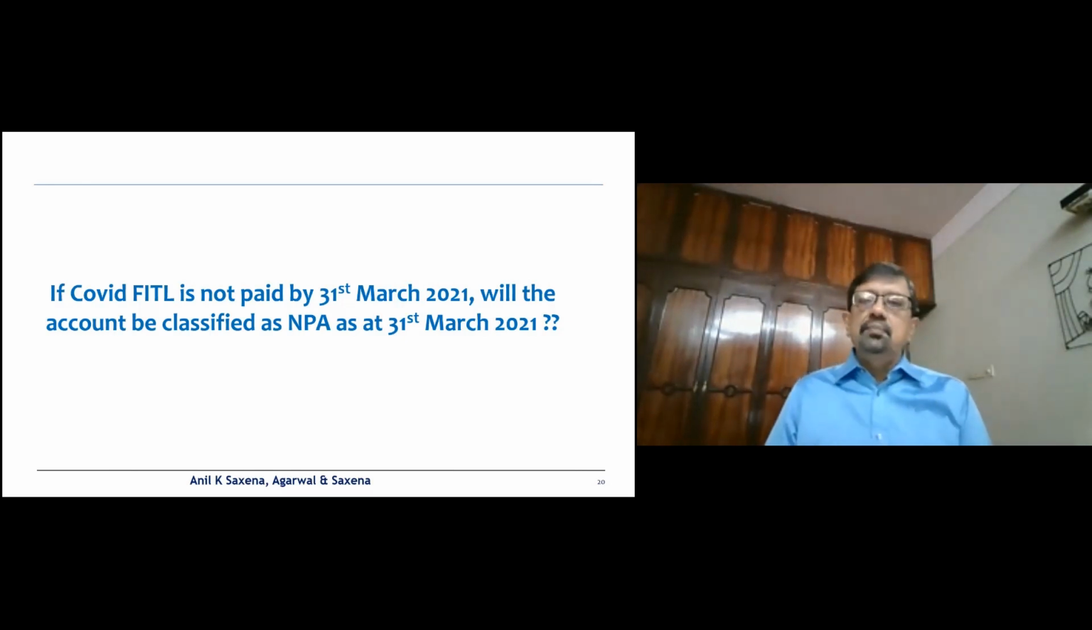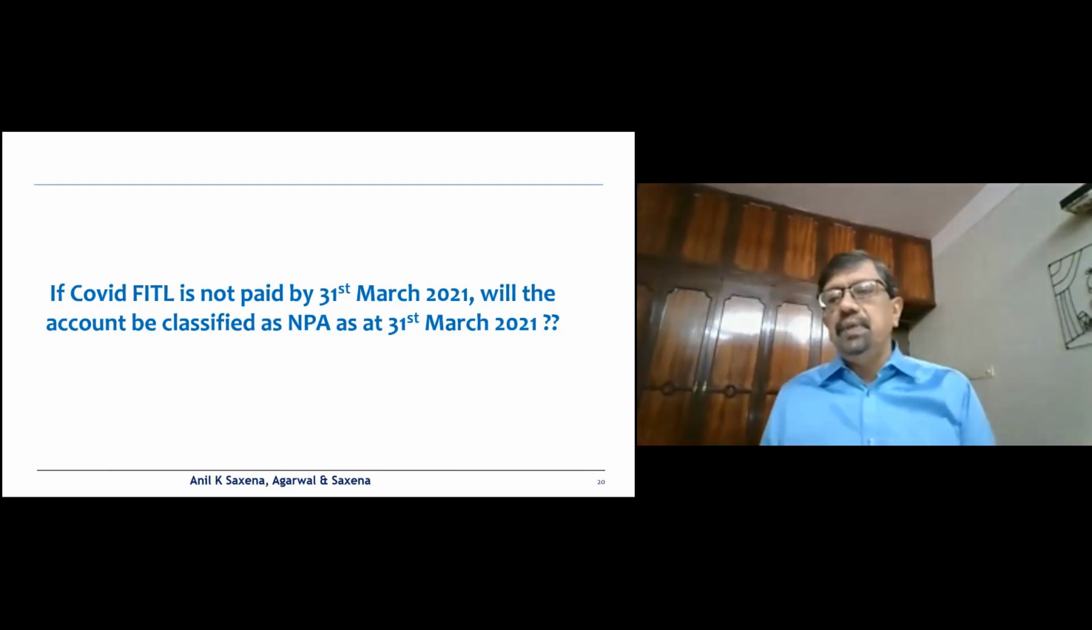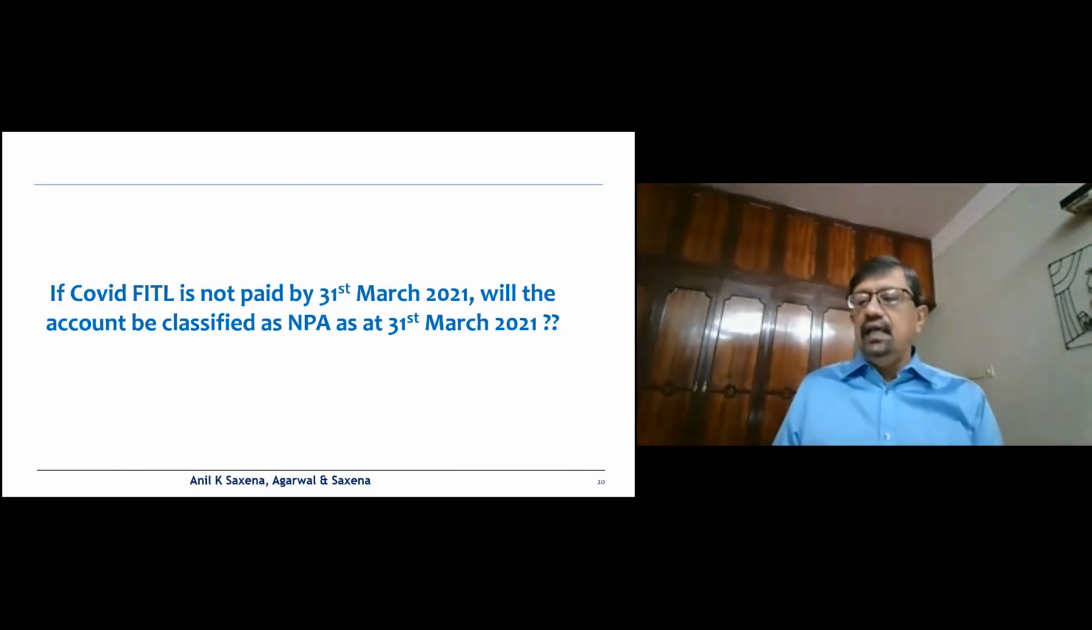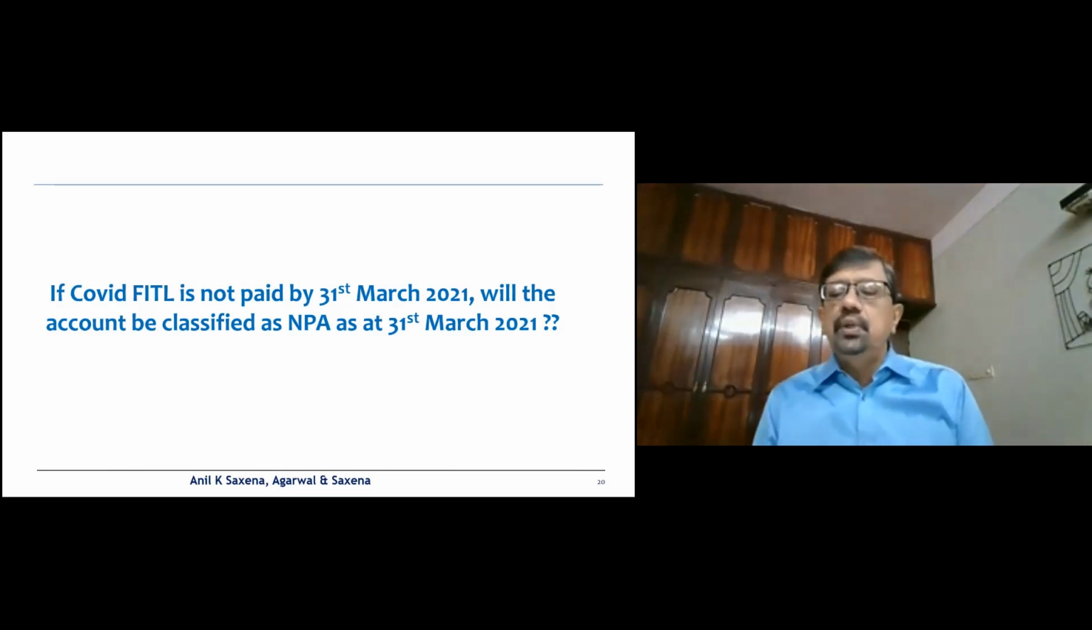Let's go by the logic. Number one, we are not sure whether 31st March 2021 is the due date or the last date. It can be both, right? If it's the due date, that is the date by which it is to be paid, 31st March 2021, then I'll calculate 90 days from this, and obviously it will fall in June 2021. So if the FITL is not paid up to the quarter ended June 2021, it will be classified based on the calculation of 90 days from 1st April 2021. You'll put an NPA date in June 2021.